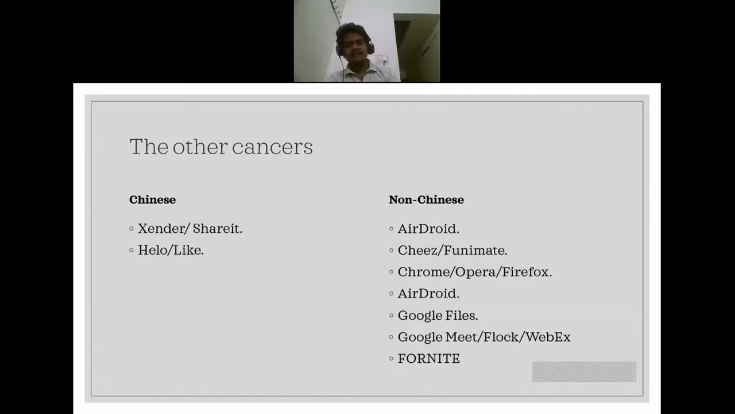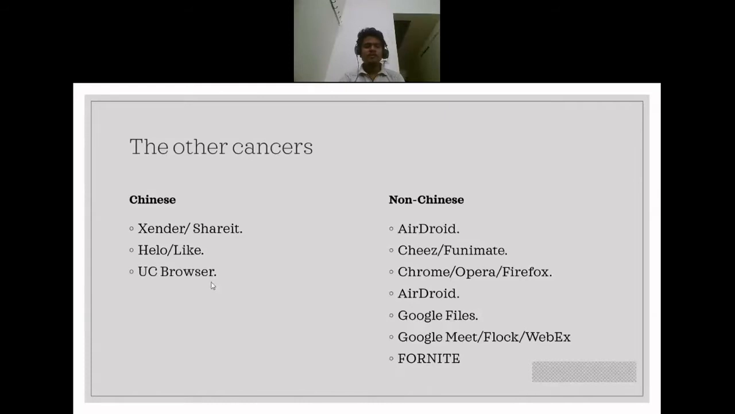And this app also transfers your private information to China. Hello and Like, these are two apps which a lot of people use, and a lot of people are prey for China to exploit information. So instead of that, you can use Cheez or Funnymate.